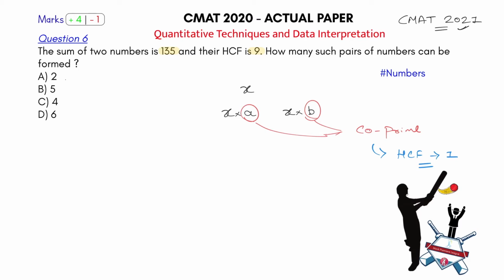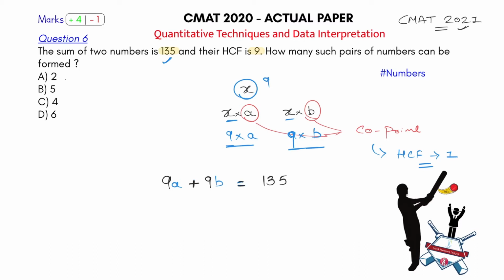HCF of two numbers is given to me as 9. So this x is given to me as 9. I can write one number as 9 into a and another number as 9 into b. Just in the place of x, I am writing 9, applying the property. So one number becomes 9a and another becomes 9b. I am being given that the sum of two numbers is 135. So 9a plus 9b is equal to 135.